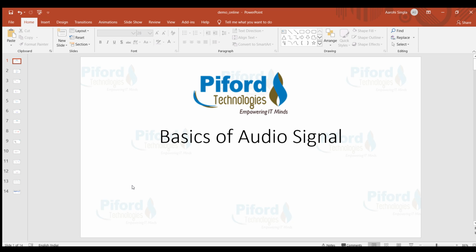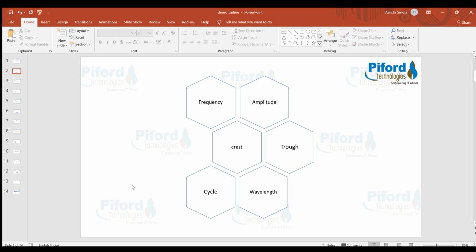Today we'll study about the PyAudio module. By using the PyAudio module, we can record and play audio. Before moving to this module, I want you to understand the basics of audio signal. So let's start with the basics of audio signal. We'll study frequency, amplitude, crest, trough, cycle and wavelength. After knowing these things, we'll move forward to our next topic, the PyAudio module.